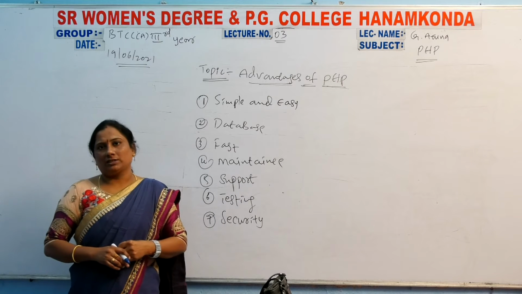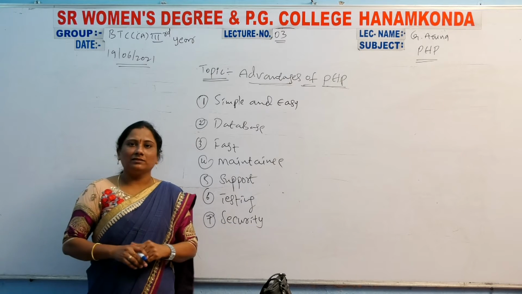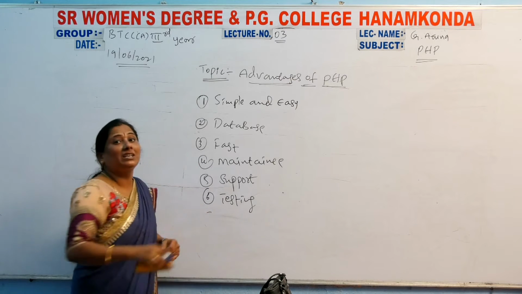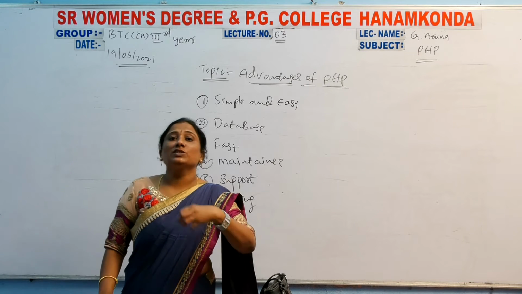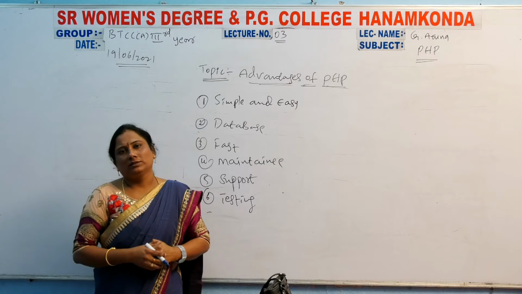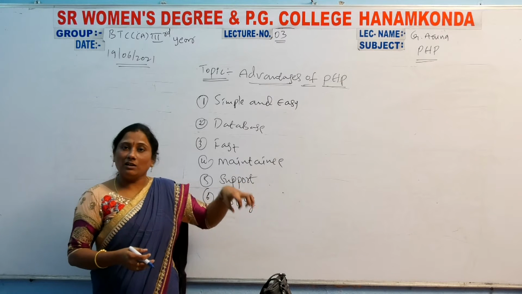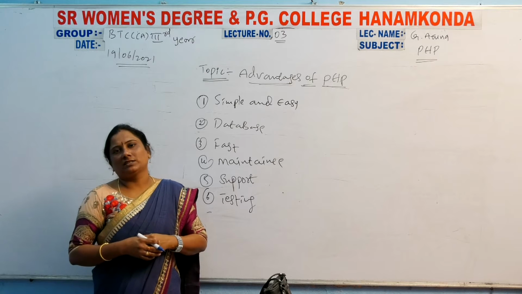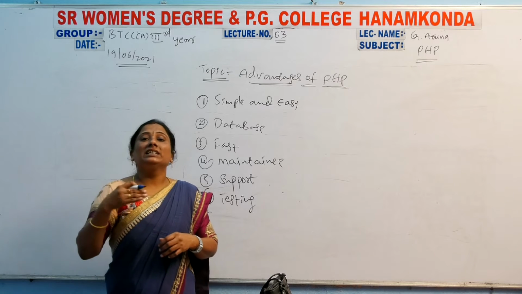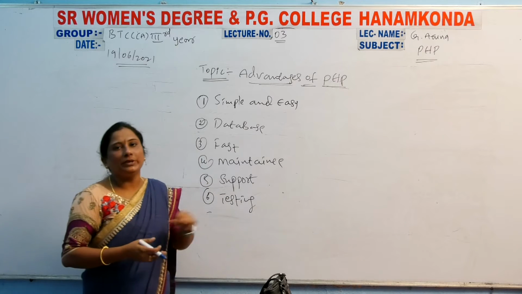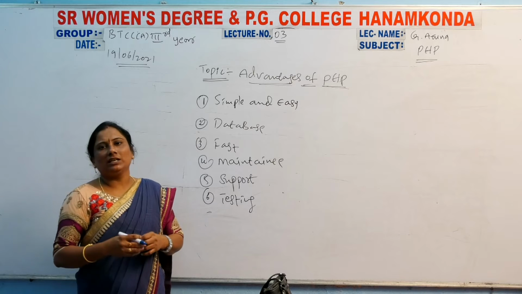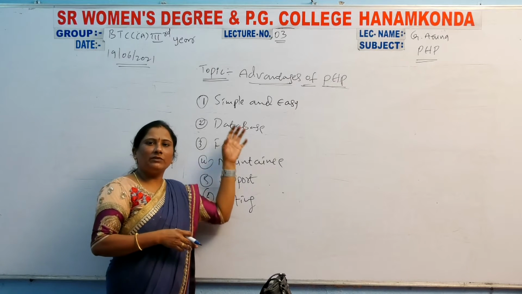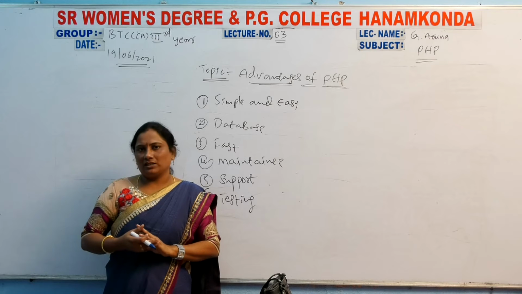Security advantage. Here, no security, this security is a disadvantage. Why? Because this is open source. That's why we cannot add it in the advantages of PHP. We can add security in disadvantages. No security is there here; that is the disadvantage. But here we are discussing advantages.